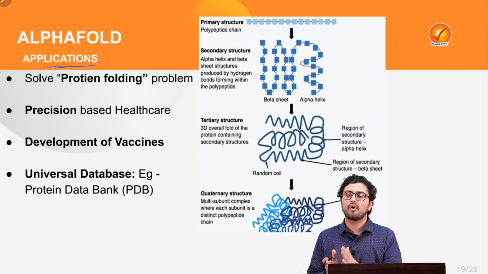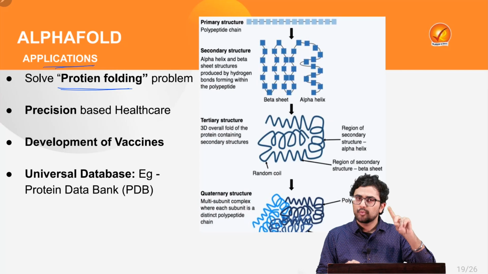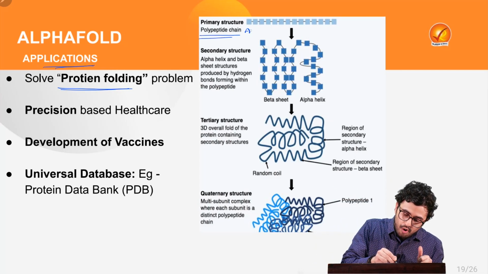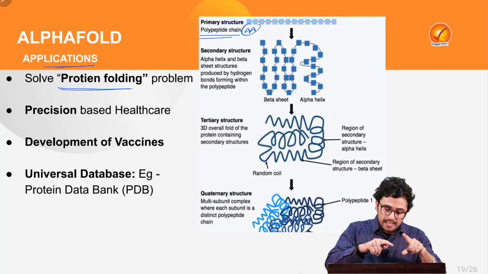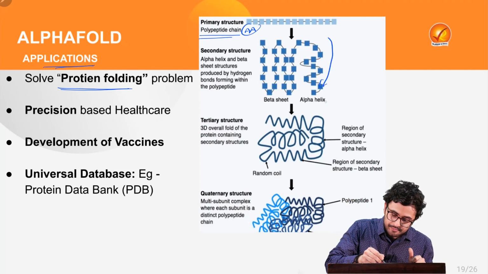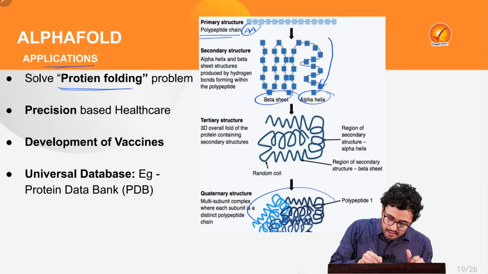Well, first and foremost, it has been able to solve the protein folding problem. Now, protein, which is basically a polypeptide chain of amino acids, as you can see in the diagram, starts folding into alpha helix and beta sheet and ultimately converts into this three-dimensional structure.